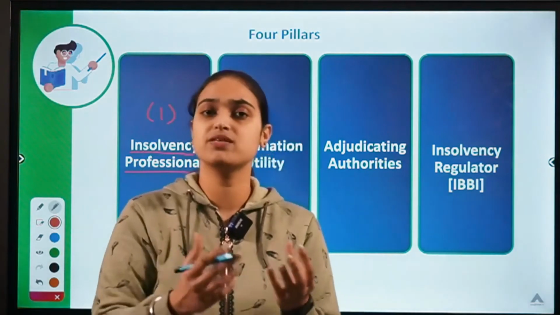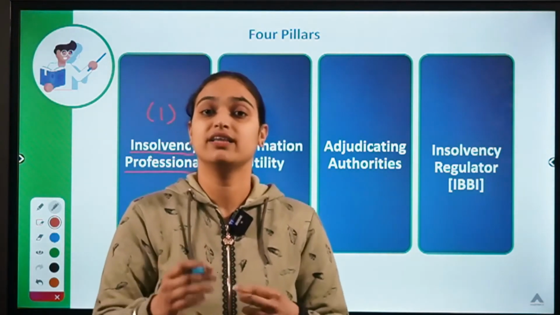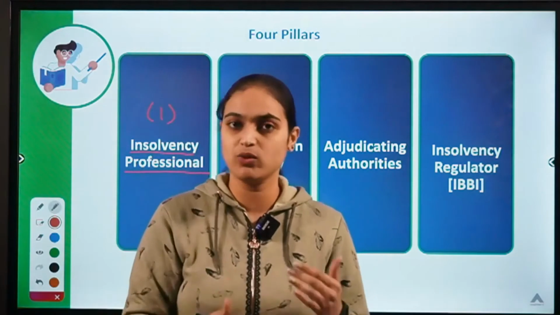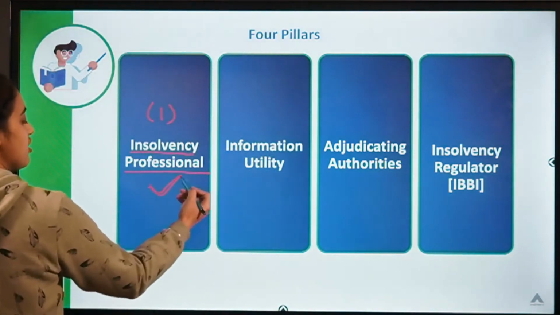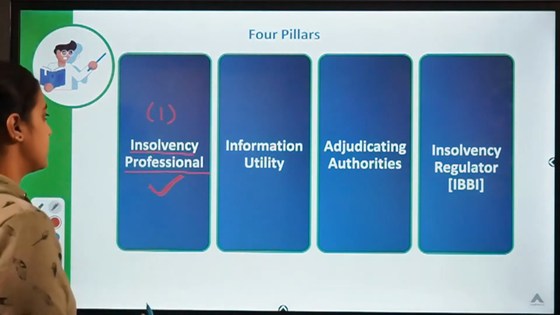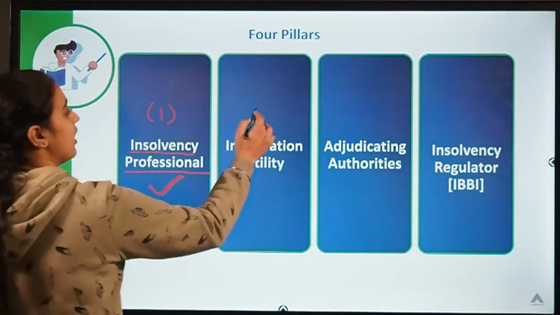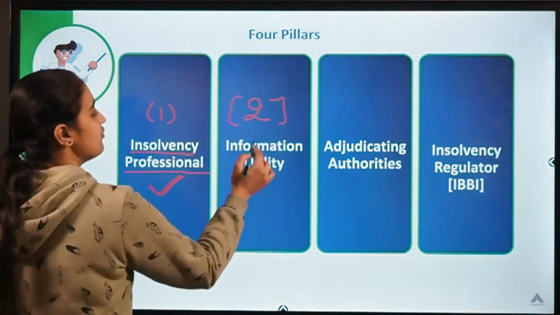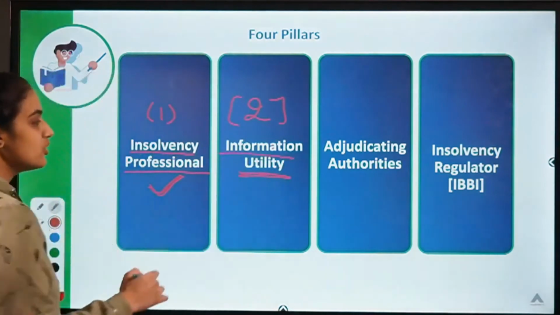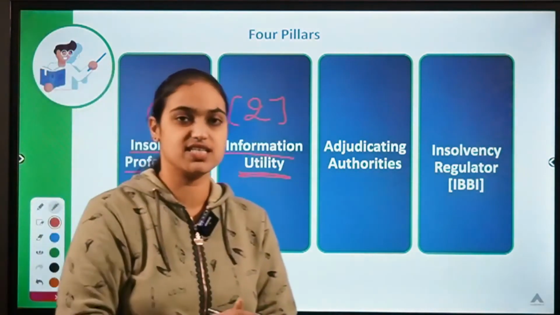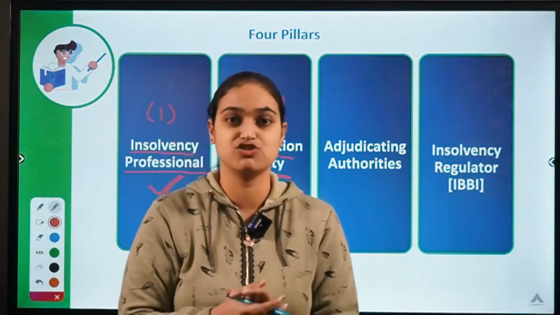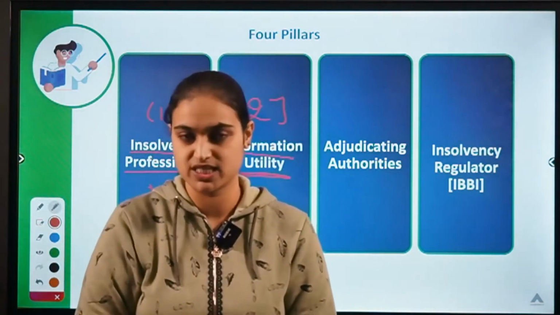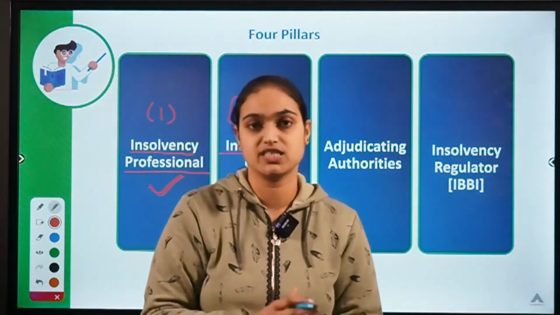They may take up your business and help it to recover. They may sell off your assets. So whatever things are undertaken, they are undertaken under the guidance of these professional people who are appointed. Second pillar is information utility. So they provide certain utility services like keeping a record of all your financial information, disseminating the information to necessary people at the proper time.